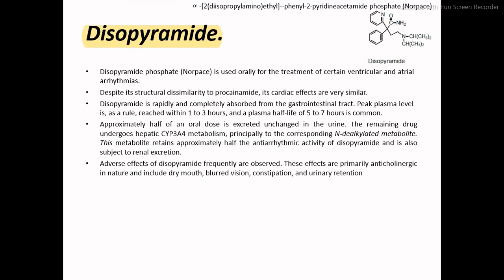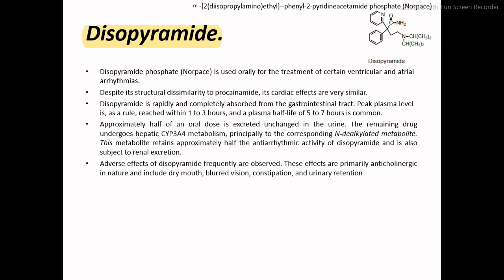Disopyramide has a similar type of structure to that of procainamide, but it is considered to have added a lot of lipophilicity compared to procainamide. So they have similar types of cardiac effects.